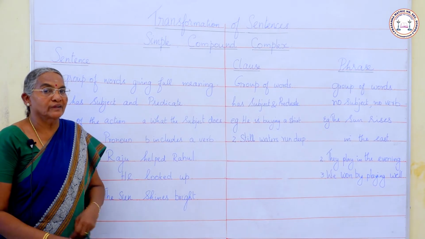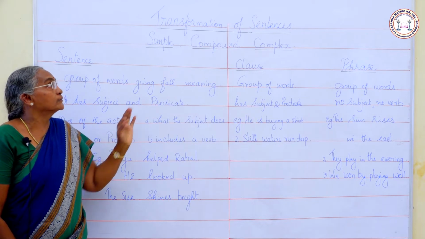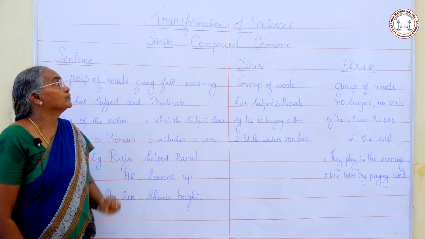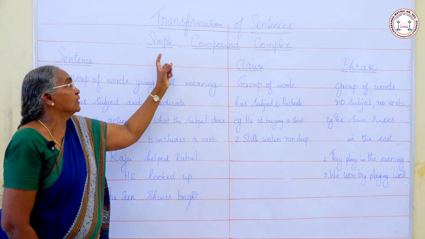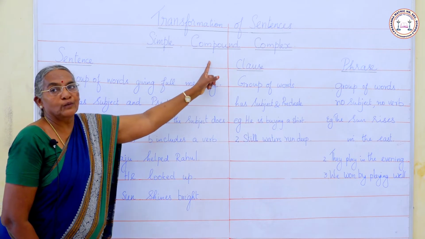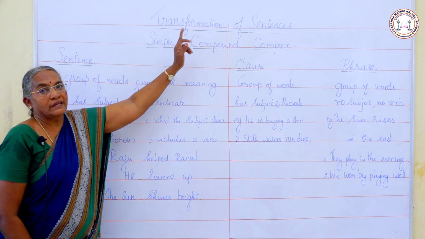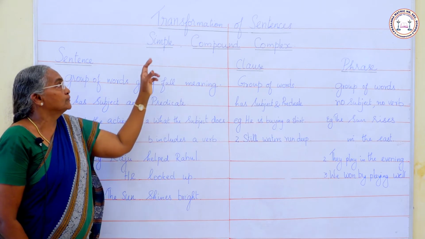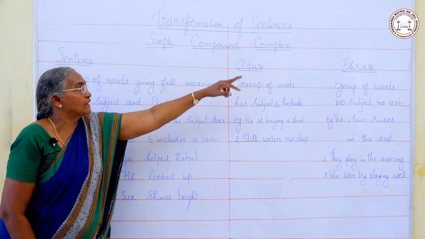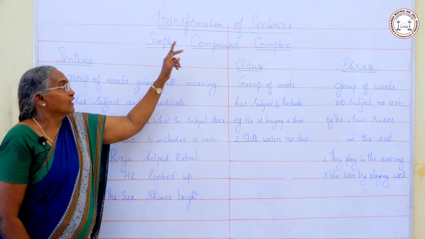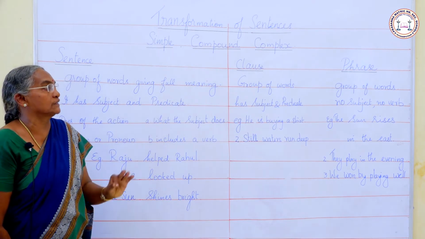Good morning, everybody. The topic I have chosen today is transformation of sentences. There are three different kinds of sentences. They are simple sentence, compound sentence, and complex sentence. Transformation meaning change. We can change a simple sentence into compound, a compound into complex, a complex into simple, or a compound into simple and complex without changing the meaning of the sentence.